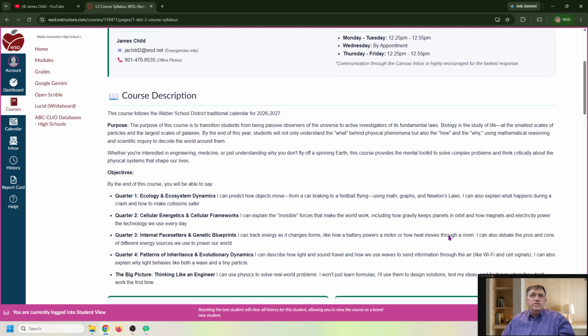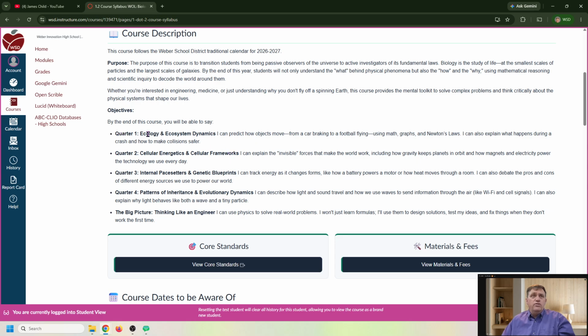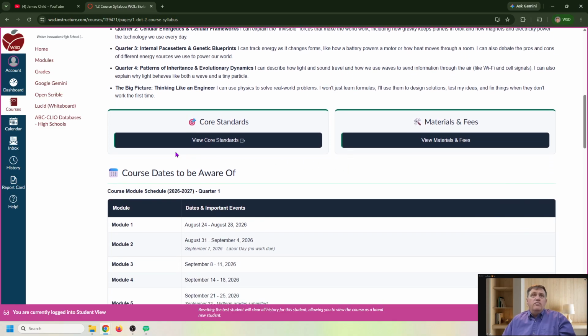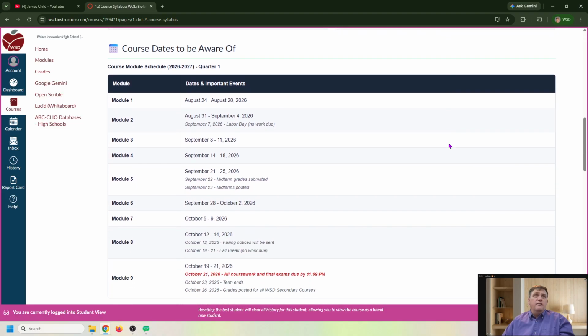This is the course description. We are talking about all 4 quarters here, although this is simply first quarter, okay? This is the core standards. This will take you to an outside website. It takes you to the USBE website. This will take you to a page that's further on down, then you can click to the district's website inside of there.